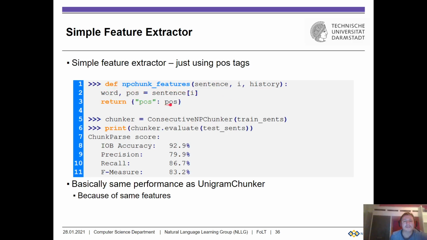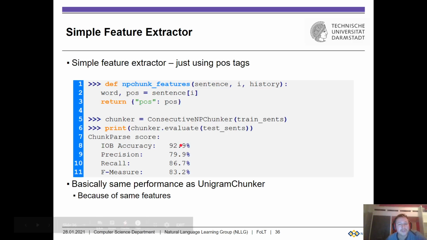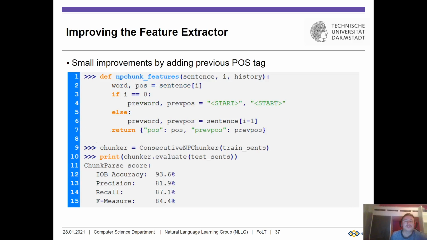If we just return the part of speech tag and make this our feature function, and then set up our consecutive NP chunker with the training data and these NP chunk features, and then test it, we get exactly the same as with the unigram tagger, because we also have the same features, right? The feature is basically only taking the part of speech tag of the current word in the sentence into account, so we get the same performance. Good.